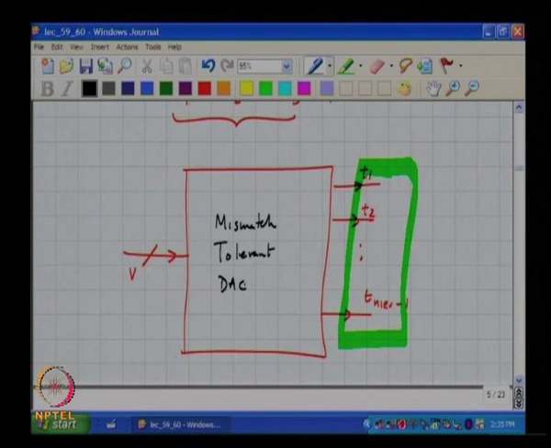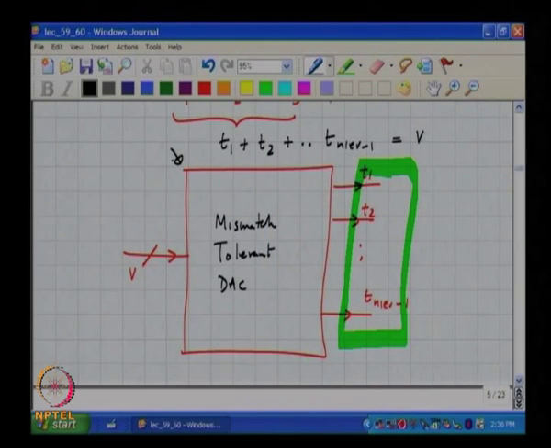It is not only important to make sure that these are linear functions of V, it is also important to make sure that at any instant of time T1 plus T2 plus T n level minus 1 must be equal to V, so that in the absence of mismatch, regardless of what algorithm you use inside, you must get the ideal spectrum that you want. Does this make sense?